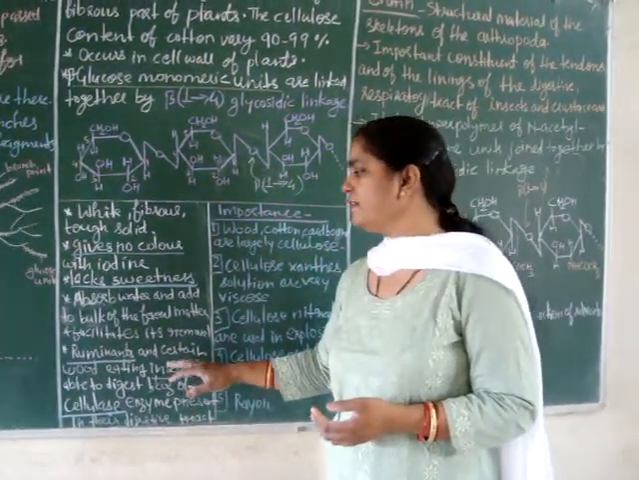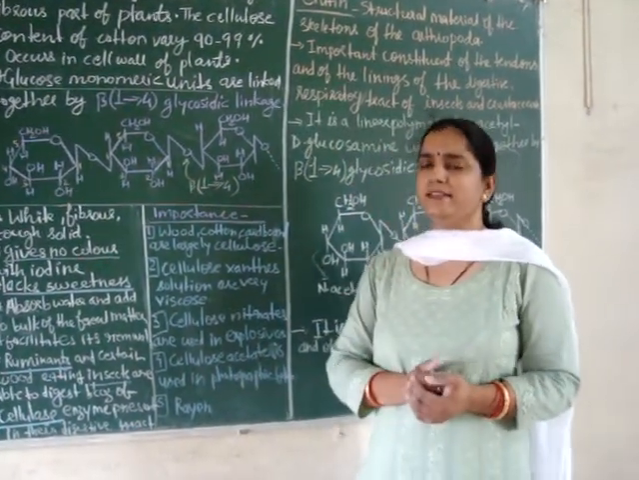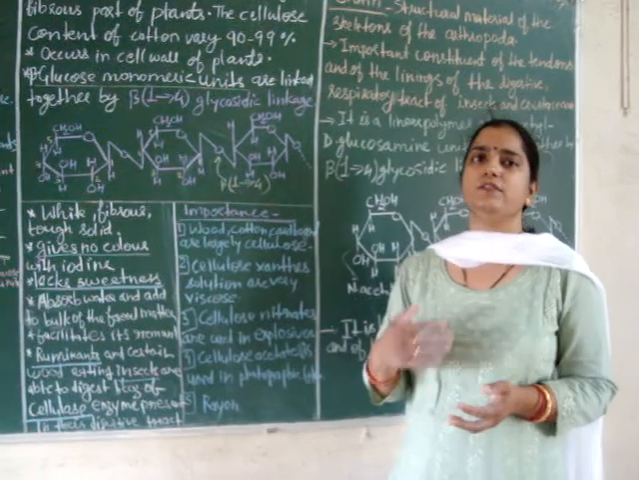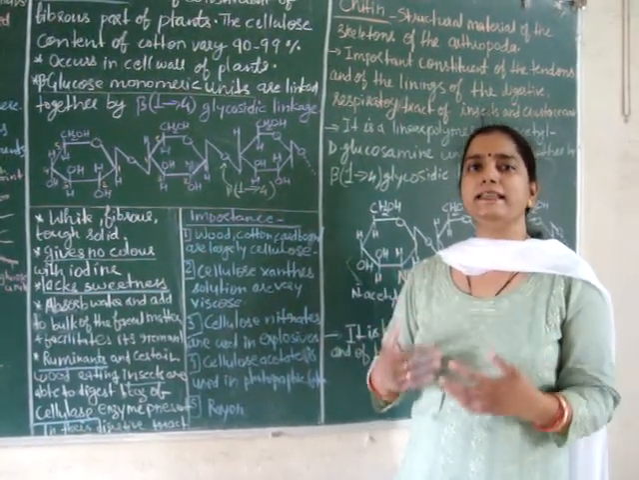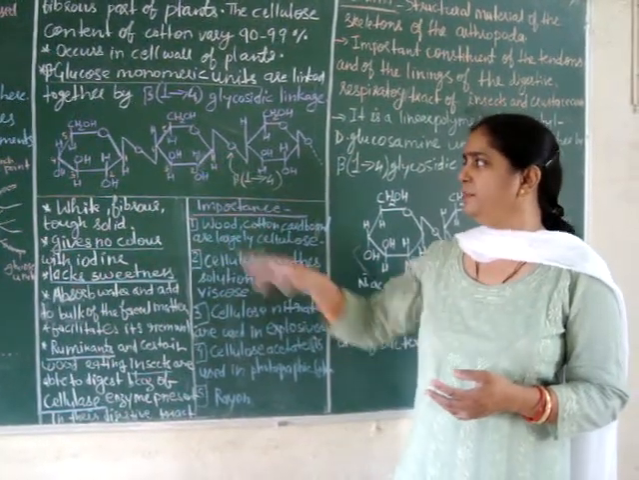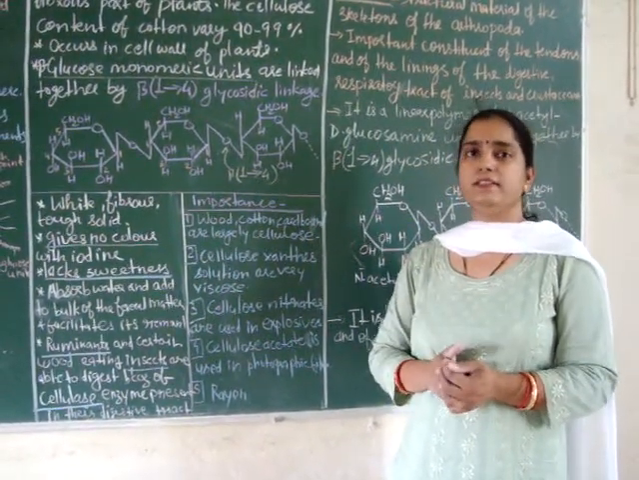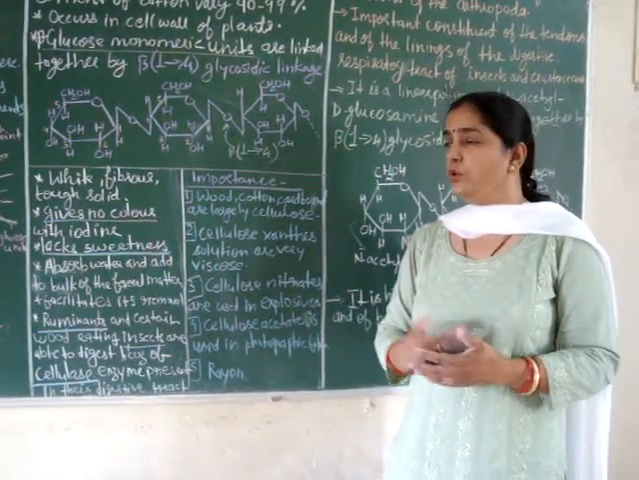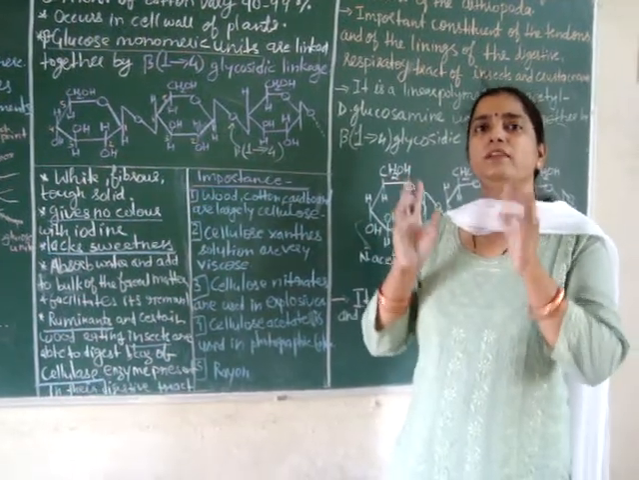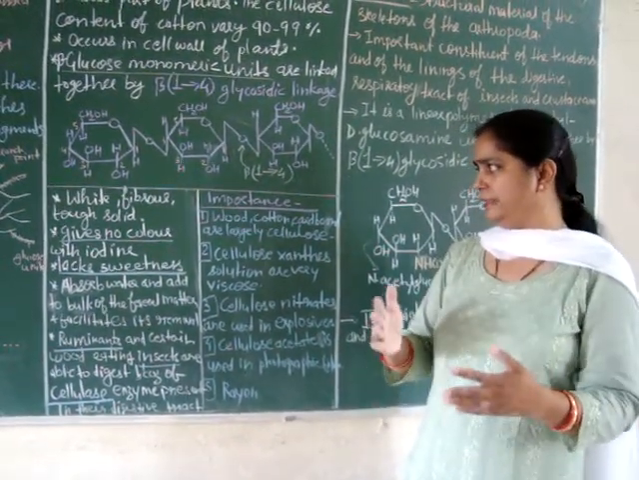Then ruminants and certain insects, wood eating insects, are able to digest this cellulose because in their digestive tract the microorganisms which are present release cellulase enzyme, which can digest the beta-1,4 glycosidic bond. But in our digestive tract this cellulase enzyme is absent, that's why we cannot digest cellulose, but it adds bulk to the fecal matter and helps in its excretion or removal.